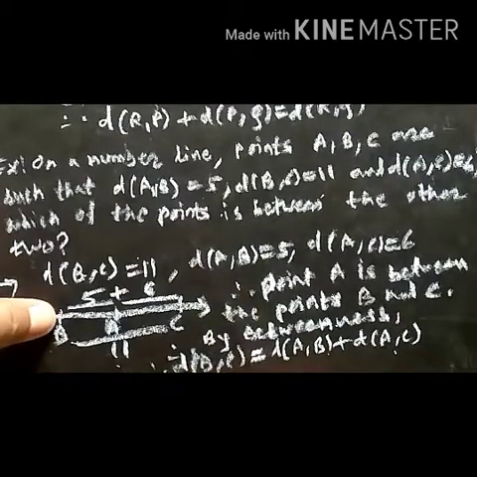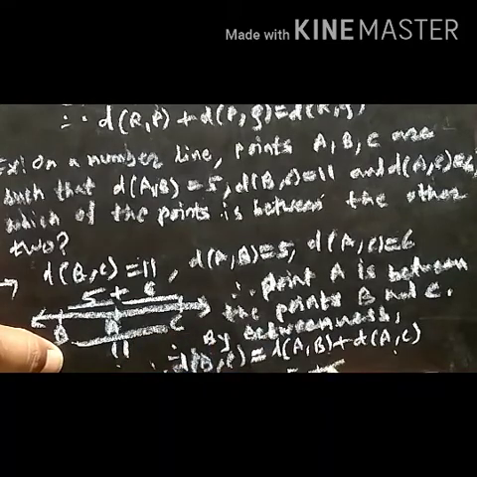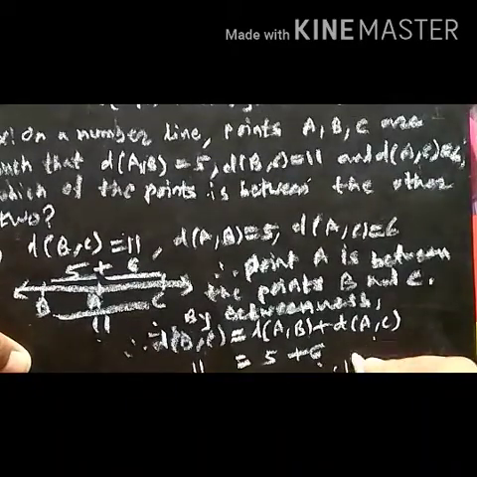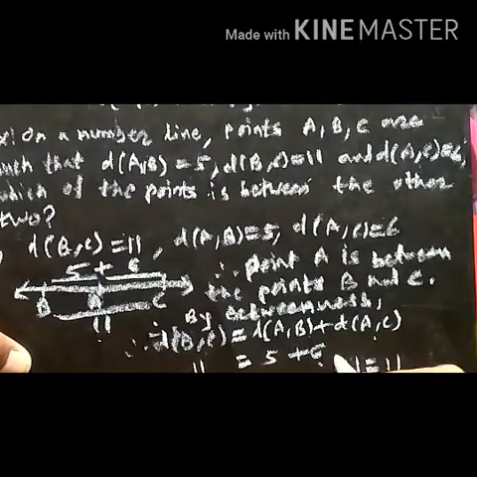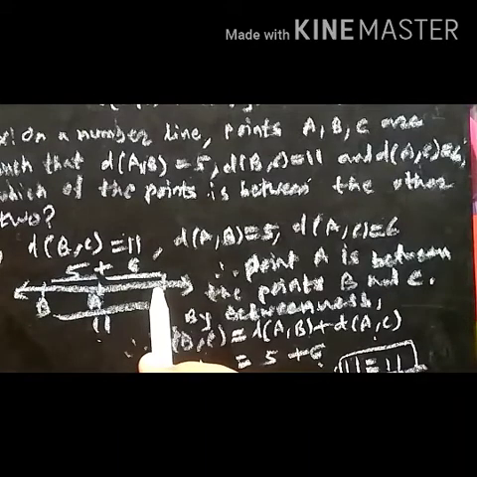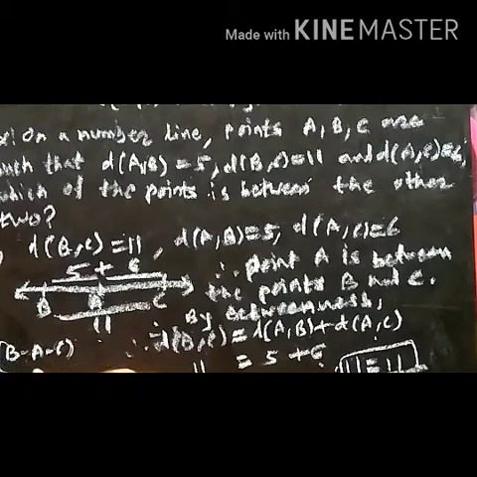So distance between BC is given 11, distance between the points AB is 5, and distance between AC is 6. Therefore here we got left hand side is equal to right hand side, 11 is equal to 11. Therefore here we can say that point A is between the points B and C, where points B, A, C are distinct collinear points.